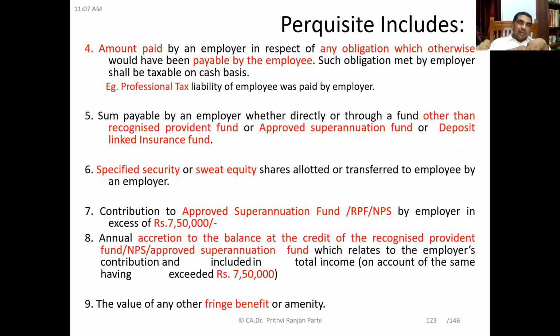Then point 5. Sum payable by an employer, whether directly or through a fund other than a recognized provident fund, approved superannuation fund, or deposit linked insurance fund. Here we are talking about a sum payable by the employer, whether directly or indirectly. Something is paid by the employer, but through a fund. The employer might have created a fund, and through that fund, the employer is not directly paying; the fund is paying to the employee. So indirectly it is routed. But that fund doesn't include a recognized provident fund, approved superannuation fund, or deposit linked insurance fund. Except for these funds, if the employer is routing some payment or money through a fund, then that will also be treated as a perquisite. Is it clear?